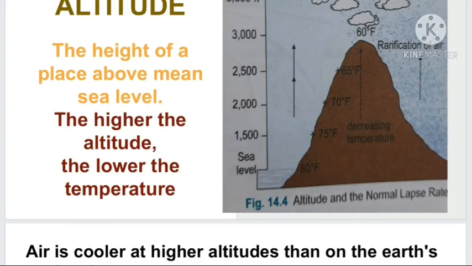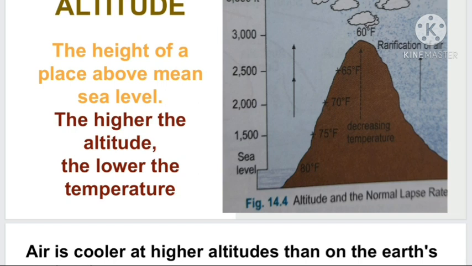Our next topic is altitude. There are a number of topics we are discussing here, and these are all based on scientific facts. It will be difficult for you to understand, so you have to watch it many times. All these have a scientific base, so try to understand each point. So the next point is altitude. Altitude is the height of a place above mean sea level.